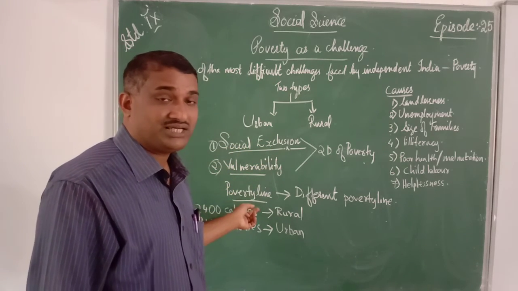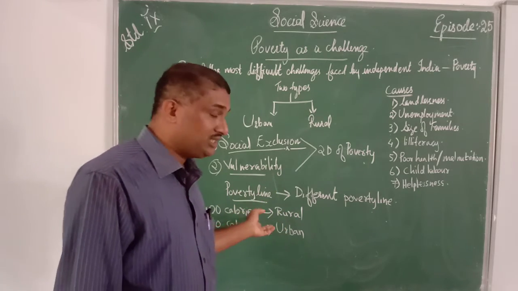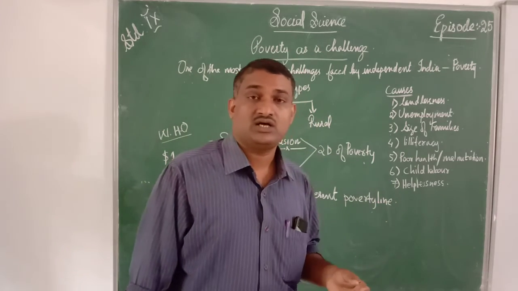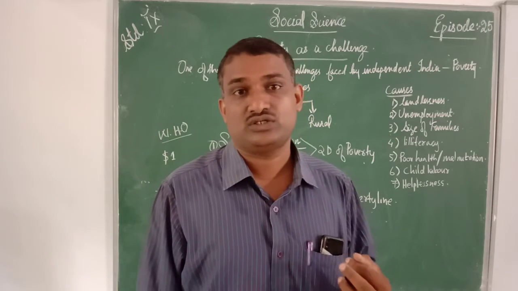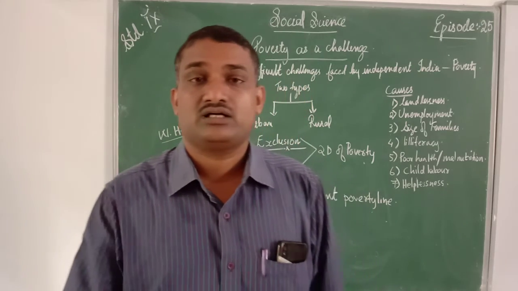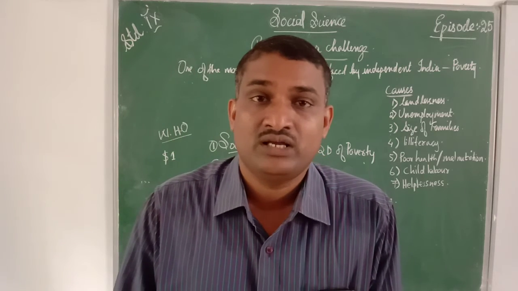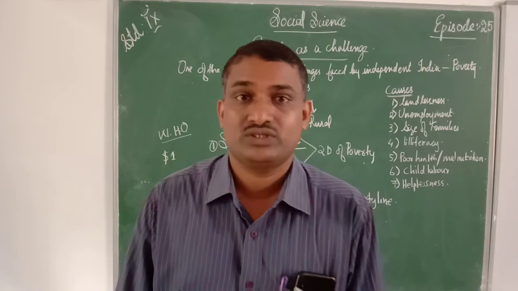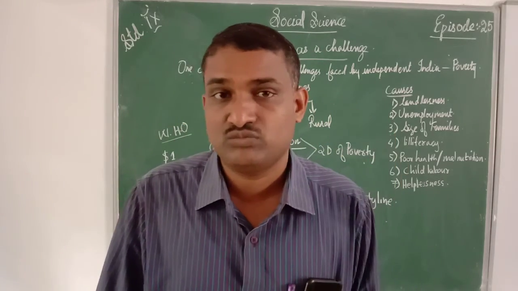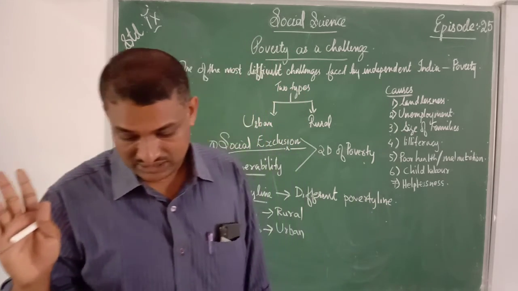Then we discussed the poverty line, and the poverty line may be different from one country to another. In rural areas, how many calories of food are necessary? 2,400 calories are needed in rural areas, but in urban areas only 2,100 is sufficient. Why do these differences happen? Because rural or village people do more manual work, not intellectual work. In urban areas, people do more intellectual work, so they need only 2,100 calories.